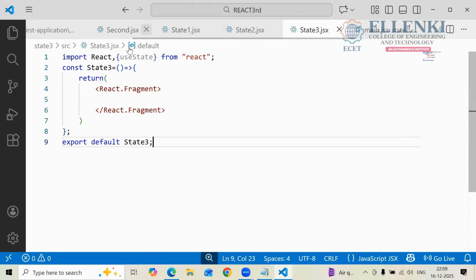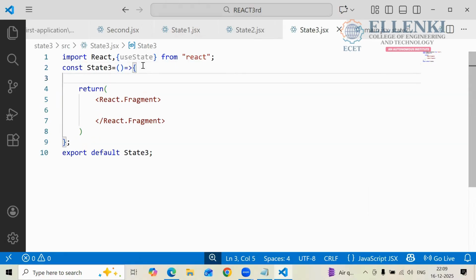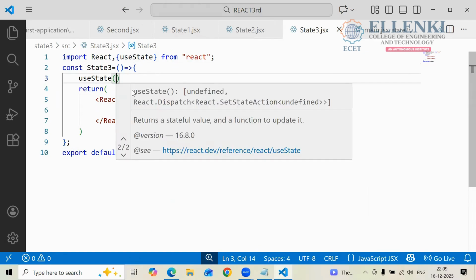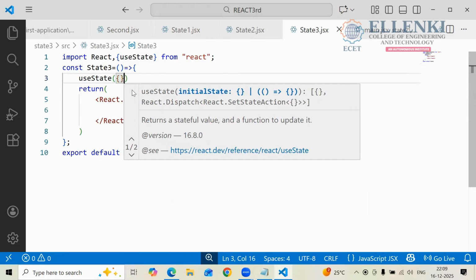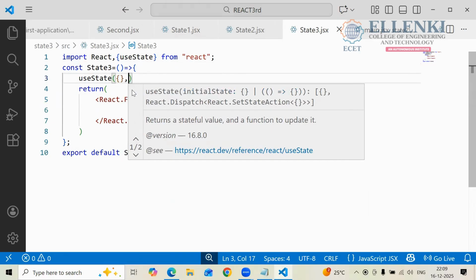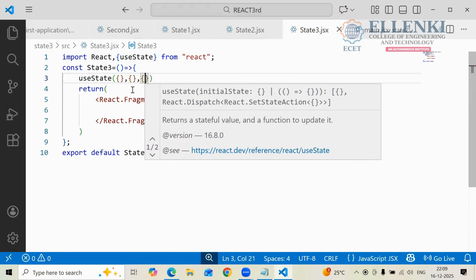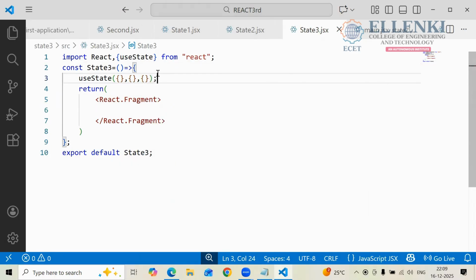Okay. Now you have to define the data. So how many objects do you want to take? Before, we have taken only one object. To define the object, you have to write it before the return. Here I am taking useState. What do you want to take here? Objects, defined with curly braces. How many objects do you want to take? Is 3 enough for you? Okay, 3 objects we want to take.